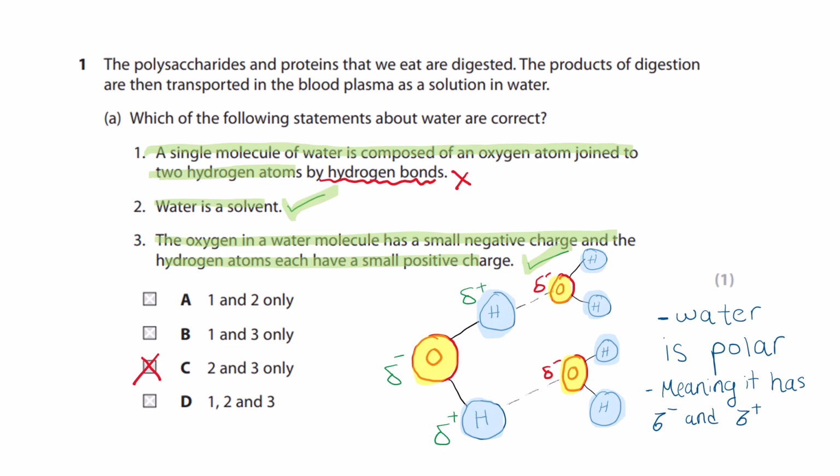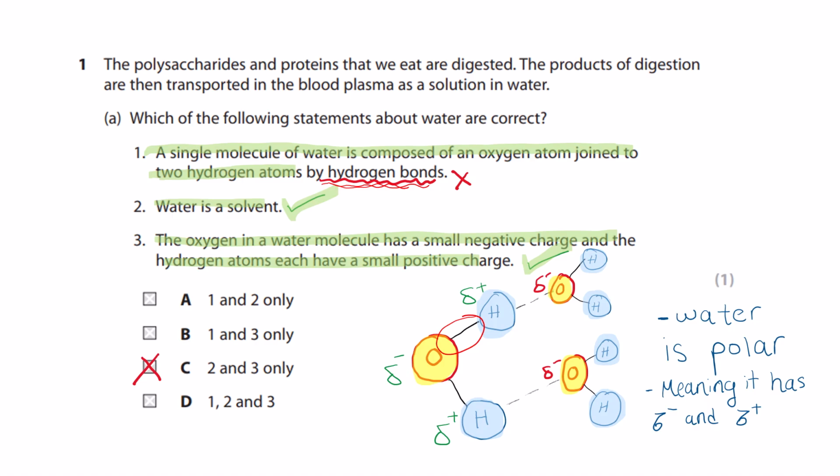Okay, so 1. A single molecule of water is composed of an oxygen atom joined to two hydrogen atoms by hydrogen bonds. Okay, now this part is incorrect. So water is H2O. The thing that's wrong about this is this part, by hydrogen bonds. So this, by hydrogen bonds, they're talking about this part.